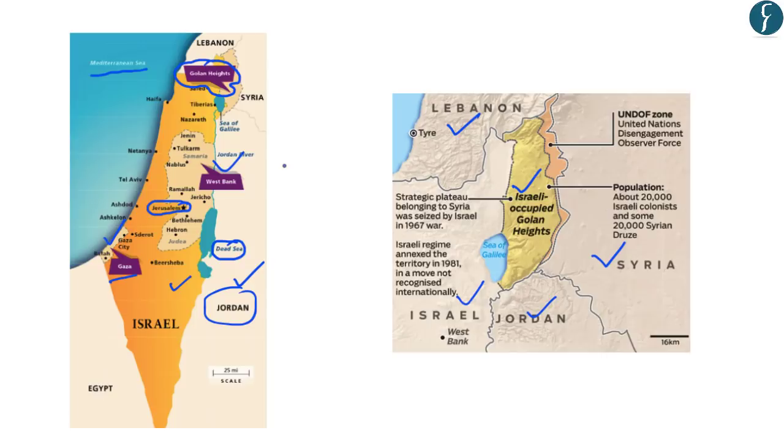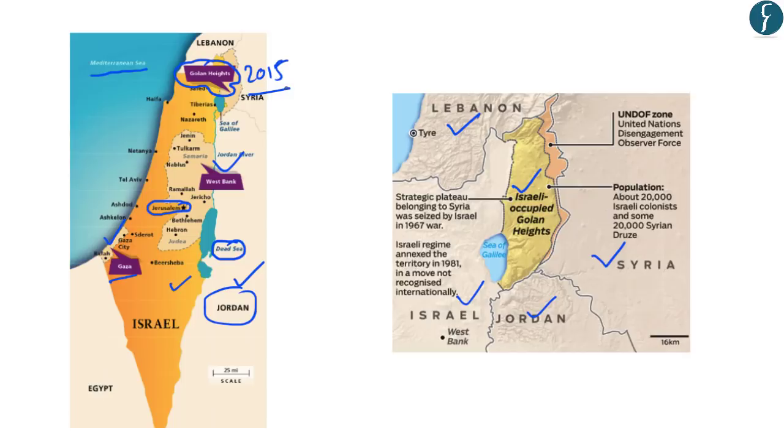So all these locations are important, and as we know that previously many questions have been asked based on these. Especially there was a question related to Golan Heights in the year 2015. So similarly, all these other locations can also become important for us from preliminary examination point of view.